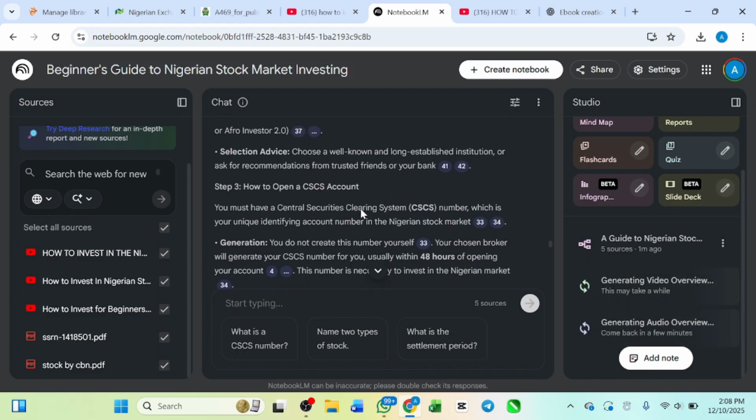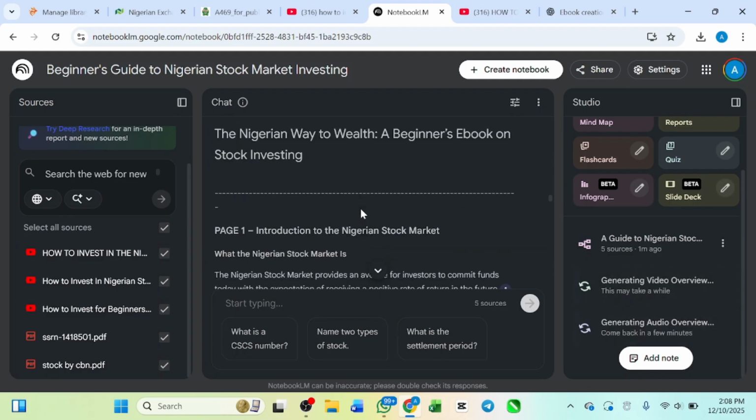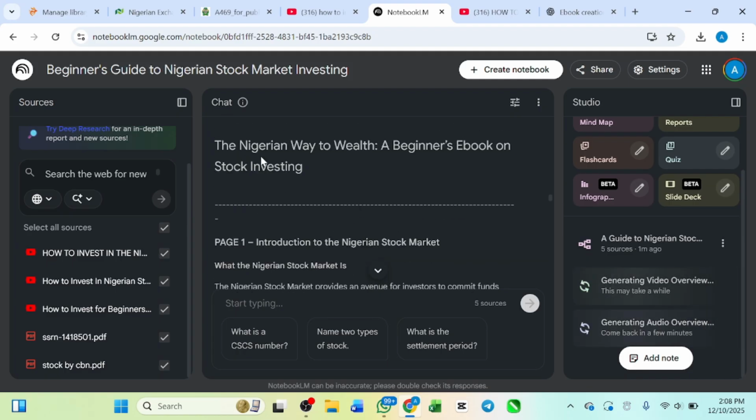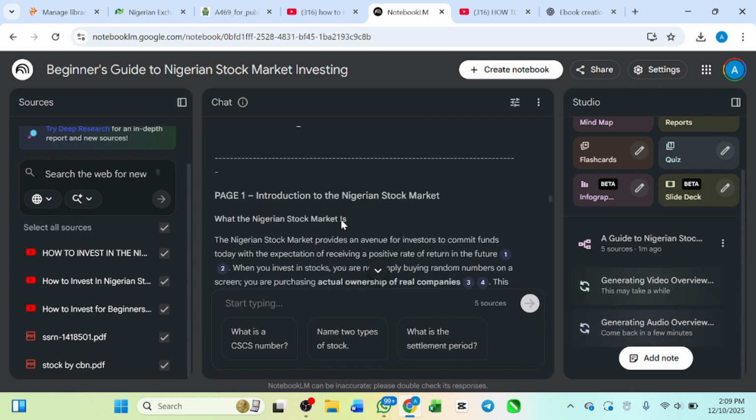Our book has been generated. Now let me show you. Okay, now look at it. The title, The Nigerian Way to Wealth, a beginner's ebook on stock investment, right? And it actually suggests a particular title for us. Page one, look at the introduction to the Nigeria stock market.